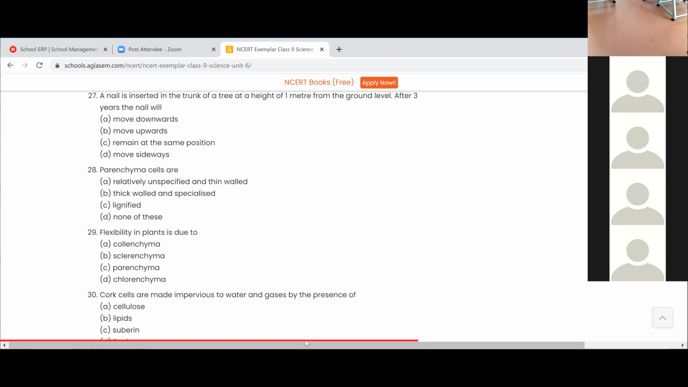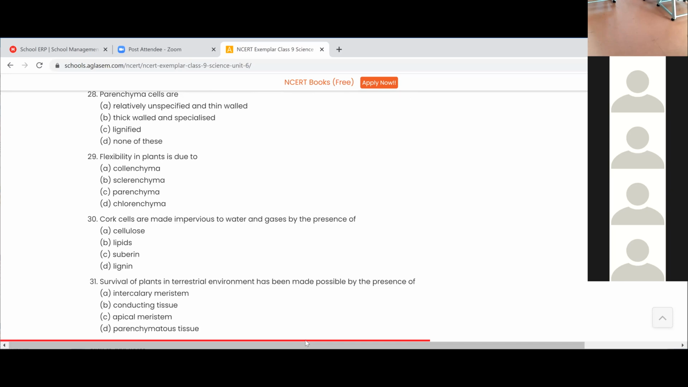Yes. What about 29? Flexibility in plants is due to? Collenchyma, ma'am. Option A. Yes, collenchyma. That's good. Flexibility in plants is due to collenchyma.